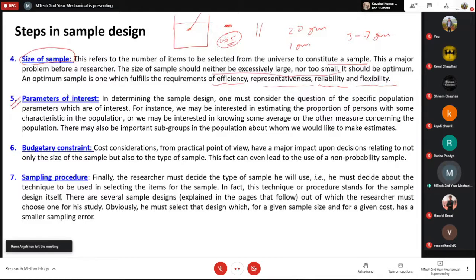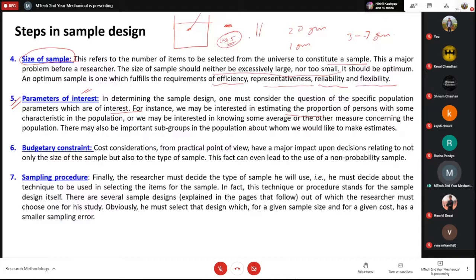The next parameter is the parameters of interest. Okay, so that means what you want to study actually. What type of a study you want to perform. So you have to consider the question of the specific population parameters which are of your interest. So you may be interested in some kind of special characteristics.